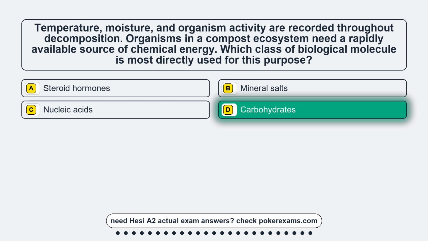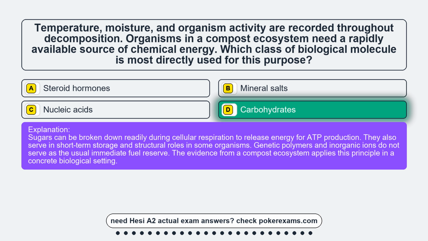The correct answer is option D, carbohydrates. Sugars can be broken down readily during cellular respiration to release energy for ADP production. They also serve in short-term storage and structural roles in some organisms. Genetic polymers and inorganic ions do not serve as the usual immediate fuel reserve.